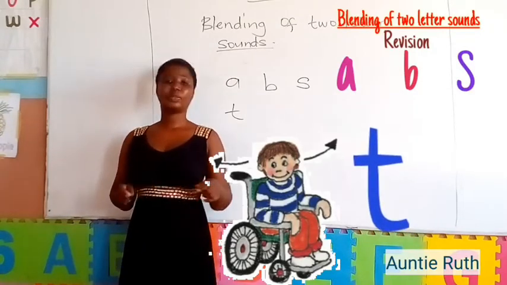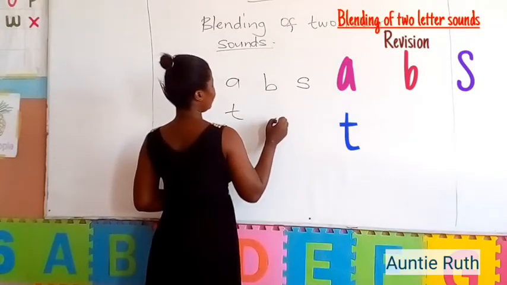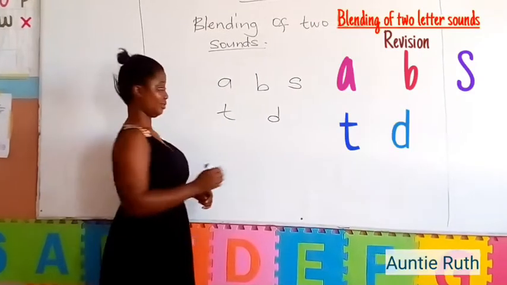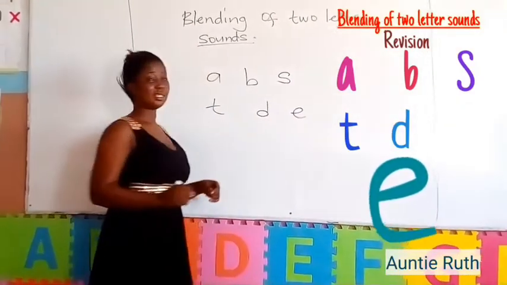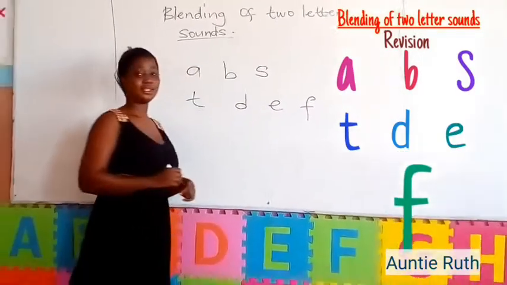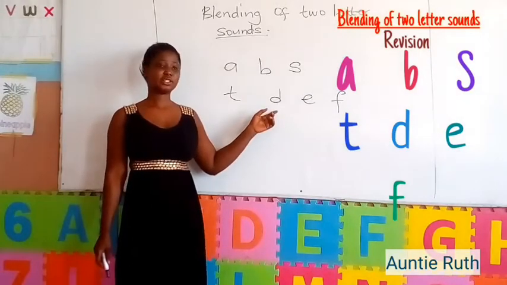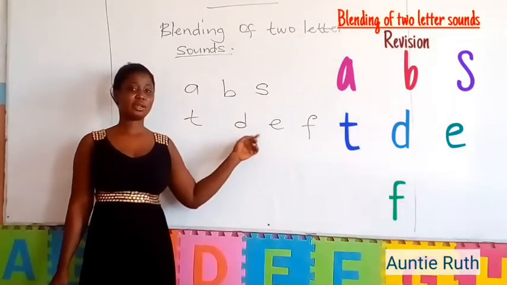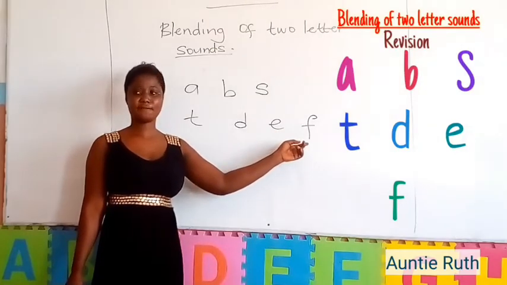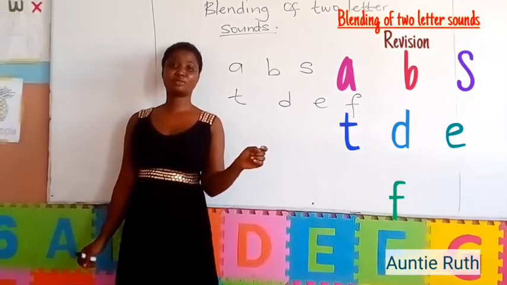Very good. Now, tell mommy the action and sound for this letter. Give me one minute. Tell mommy the action and sound for letter T. Action and sound for letter E. Action and sound for letter F. Very good. Give yourself some flowers.